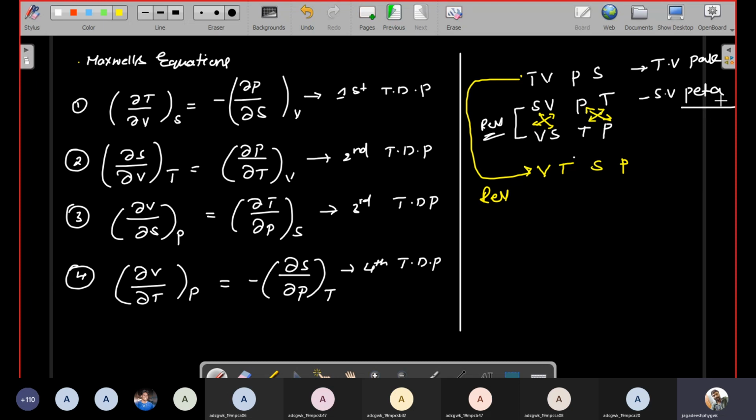From the second equation, SP Peta, you just reverse that equation two times. In place of SV you will write VS, and in place of PT you will write TP. Similarly, in the first equation also reverse: in place of TV you will write VT, and in place of PS you will write SP. So you will see dou T by dou V is equal to dou P by dou S. The first equation is completed. Similarly, dou S by dou V is equal to dou P by dou T.